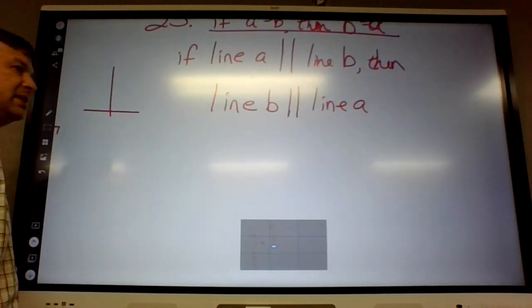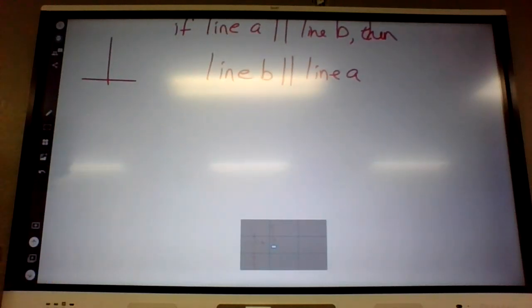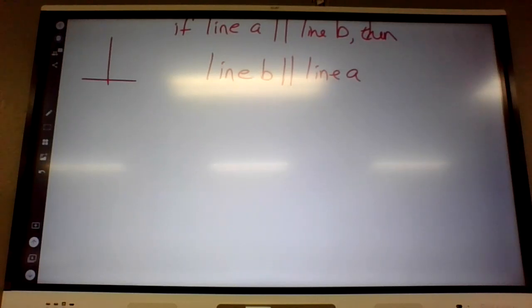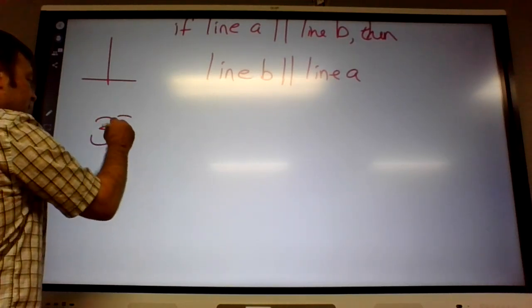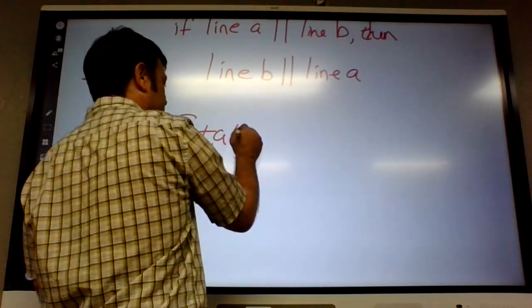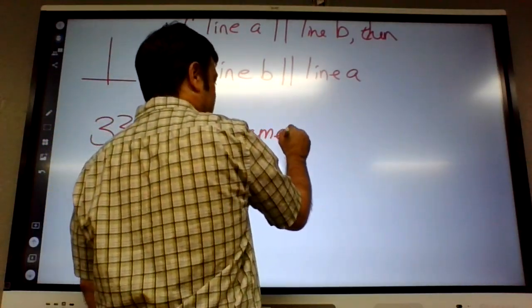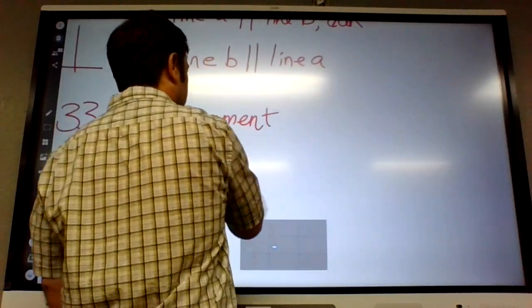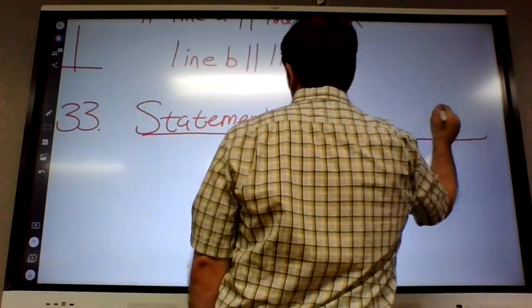Alright, then we're on to the proof. 33. Okay, it says complete the proof. This is what a formal proof looks like. They kind of did half of it for us, but this is the outline that it uses.